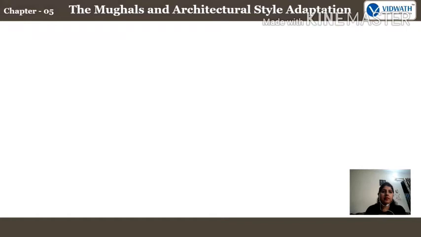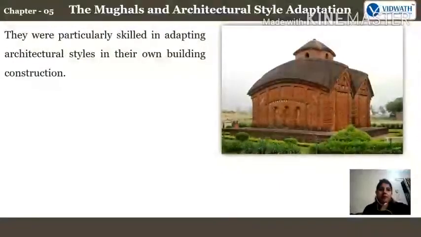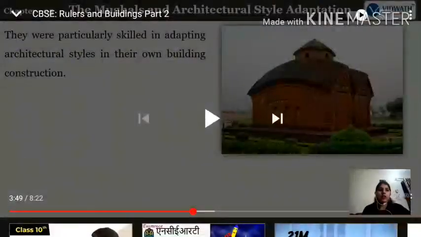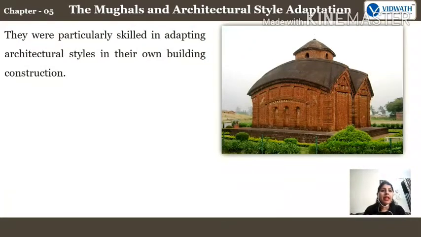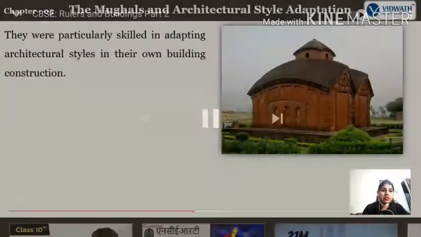The Mughals and architectural style adaptation. They were particularly skilled in adapting architectural styles in their own buildings. From different regions and different empires, they used to adapt different styles just to improve their innovation. They were particularly skilled in adapting architectural styles in their own building construction. They started first by adapting it in their own constructions.